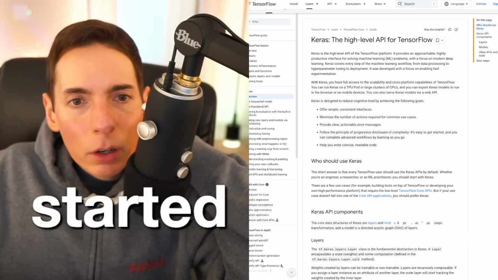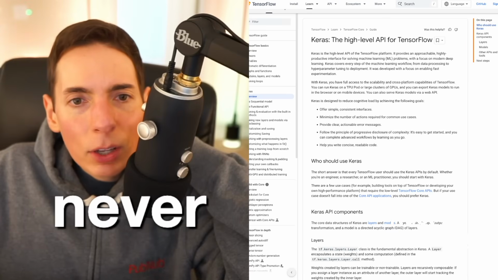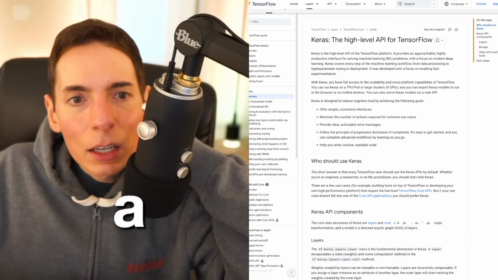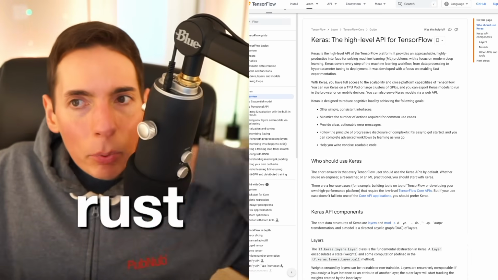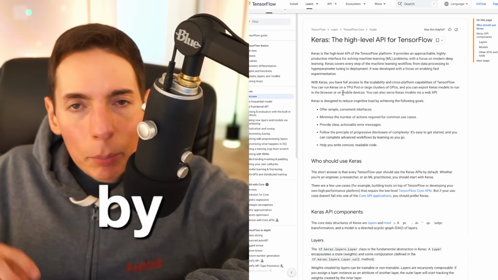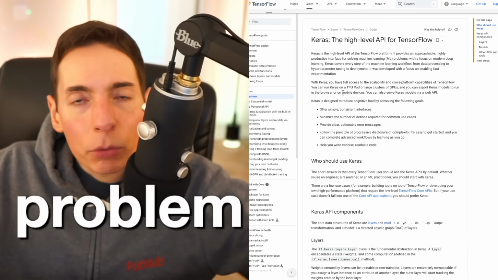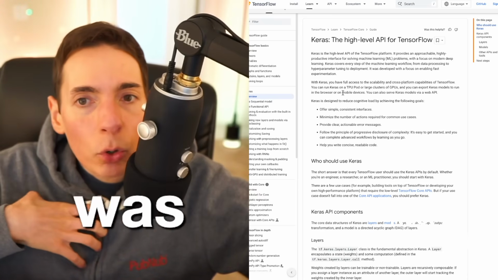You started with Rust because of Nautilus trading. Never realized how lucky it was. Oh, cool. Definitely. Can I learn and get up to speed in a day? Rust by example? Yes, with Rust by example, absolutely. You will get started in a day, no problem. When I started learning Rust, it was before there were even docs.